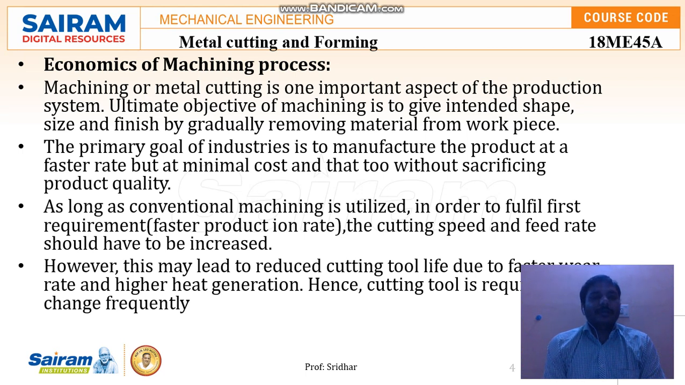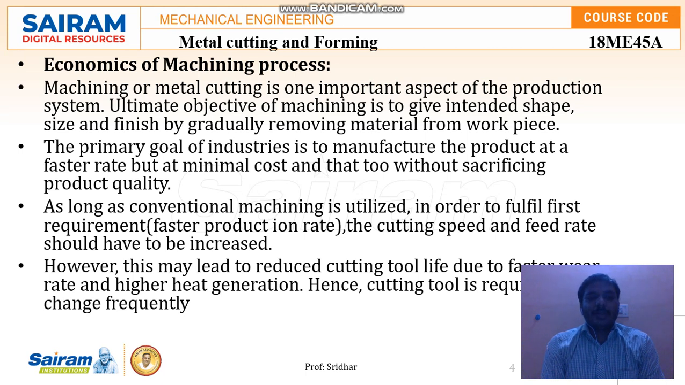When coming to the economics of the machining process, machining or metal cutting is one of the important aspects of the production system. The ultimate objective of any machining process is to give the intended proper shape, size and finish by gradually removing the excess material from the workpiece. That is one of the major intentions of any machining process.